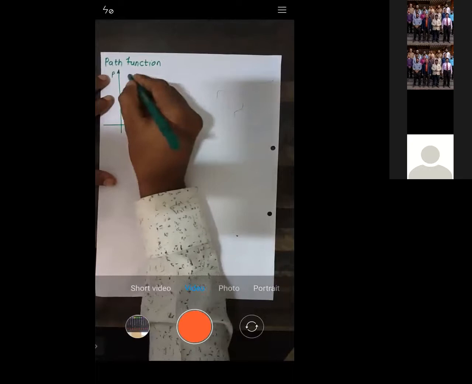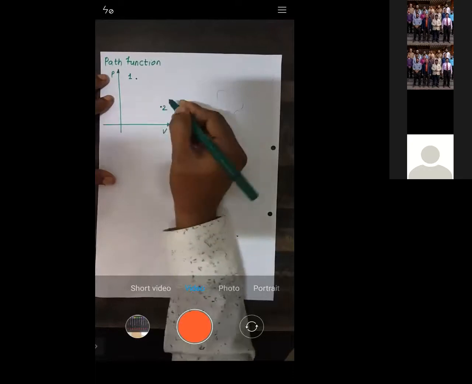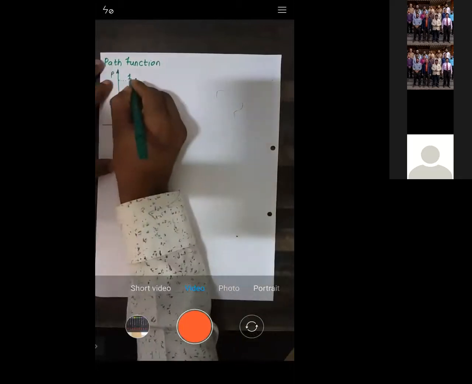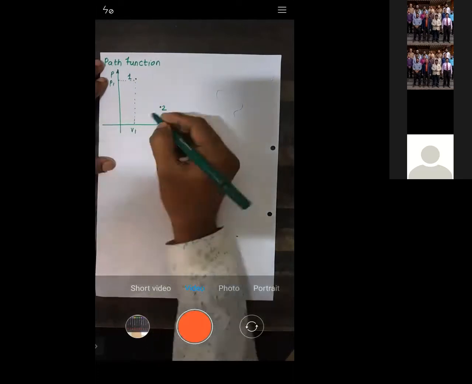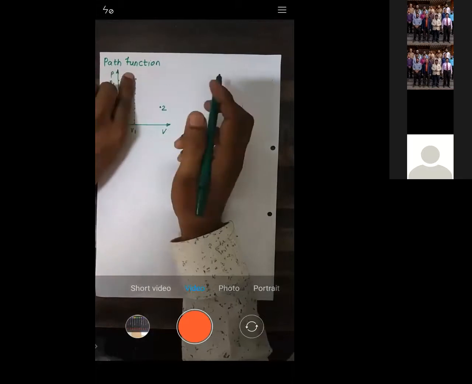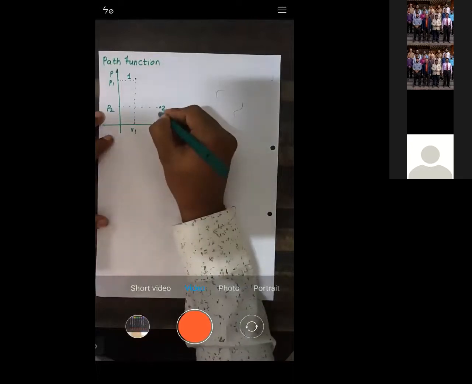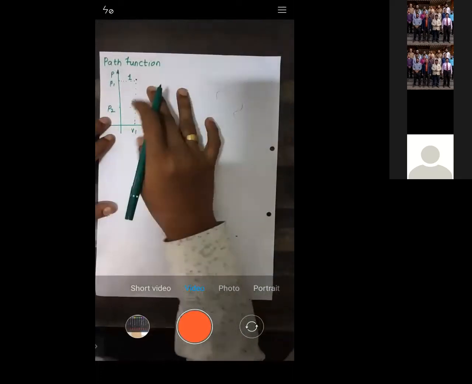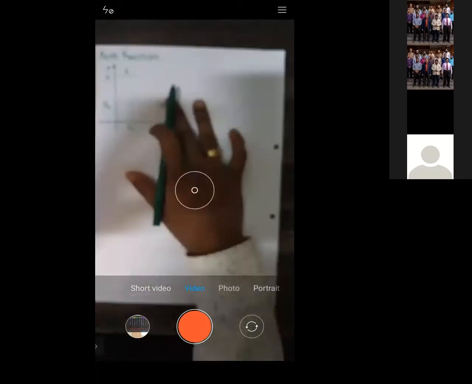Let's say I am at location 1. Now from location 1, I need to move to location 2. I am at point number 1. That means I will have pressure P1, I will have volume V1. Here the pressure is P1, and when you bring it down, your volume is V1. So when you know P1 and V1, you can plot point number 1. Similarly, when you know P2, the pressure at point number 2, and the volume at point number 2, you can plot point number 2. Yes or no? For plotting points 1 and 2, you should know the pressure and volume at every point. Is that okay?